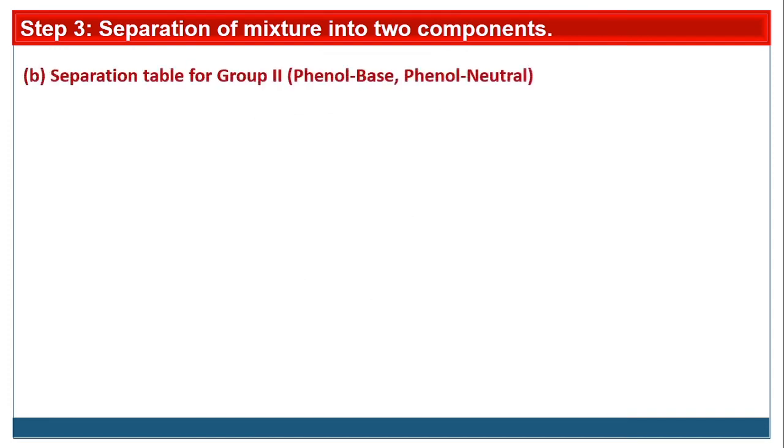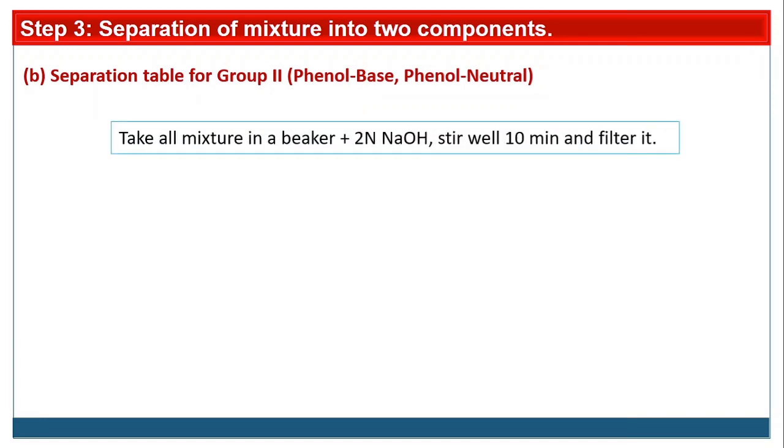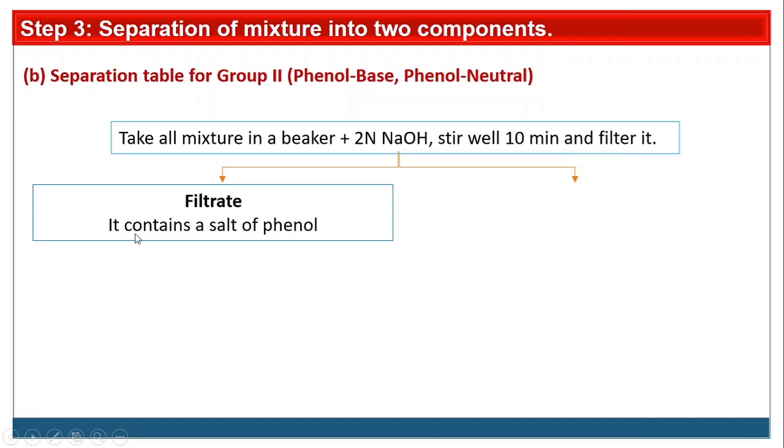Now the separation table for group second, that is where the first component is phenol. Suppose the first component type is phenol, then it may be phenol base or phenol neutral. As we know that the first component is phenol, we have to use a reagent for the test of phenol. Take all the mixture in a beaker, add 2 normal NaOH, stir well for 10 minutes and filter it. Then we will get two components, one is the filtrate. The filtrate may contain the sodium salt of phenol.